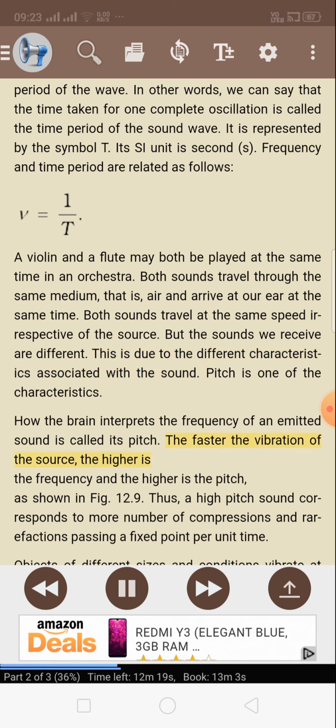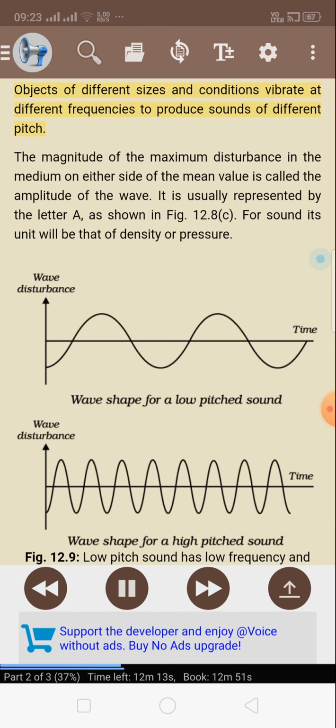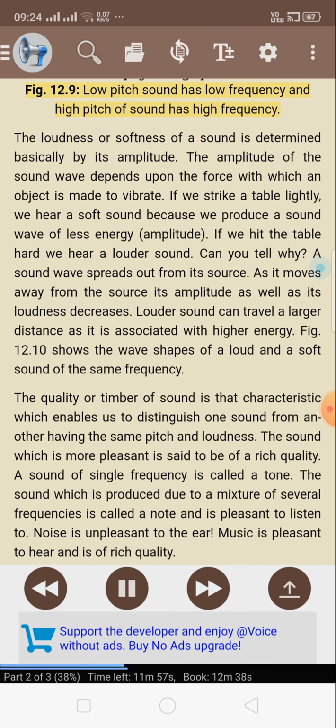The faster the vibration of the source, the higher is the frequency, and the higher is the pitch, as shown in Figure 12.9. Thus, a high-pitched sound corresponds to more compressions and rarefactions passing a fixed point per unit time. Objects of different sizes and conditions vibrate at different frequencies to produce sounds of different pitch. The magnitude of the maximum disturbance in the medium on either side of the mean value is called the amplitude of the wave. It is usually represented by the letter A, as shown in Figure 12.8c. For sound, its unit will be that of density or pressure. In Figure 12.9, low-pitch sound has low frequency and high-pitch sound has high frequency.